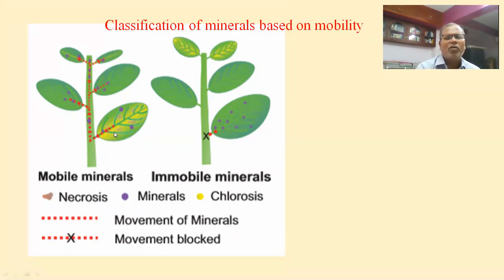Yellow regions represent a decrease in the amount of chlorophyll content. Chlorophyll is the photosynthetic pigment. If the pigment is somewhat less in this area, we call it chlorosis. Like that, necrosis: see the areas of necrosis. You can see here, necrosis, death of tissues. So this is very important.